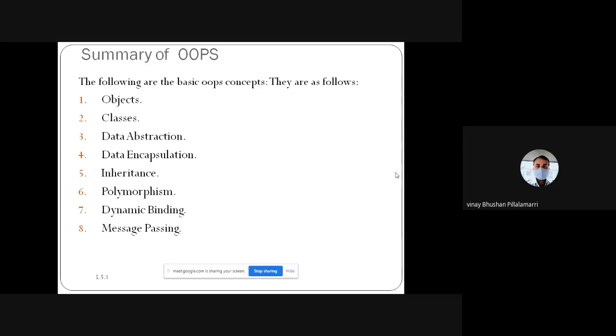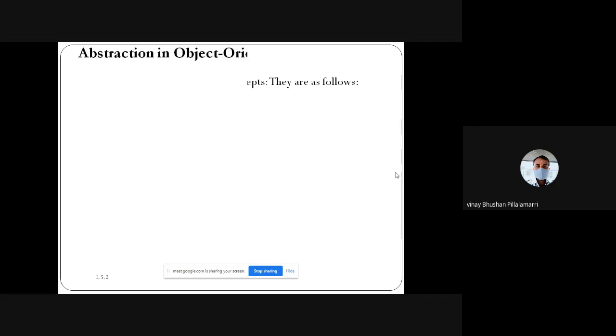Clear? Regarding these OOPS concepts which we have discussed. Dynamic binding is nothing but the method binding, how overloading and overriding concepts occur when methods are invoked from one class environment to another class environment. In that, messages are passed from one object to another object.